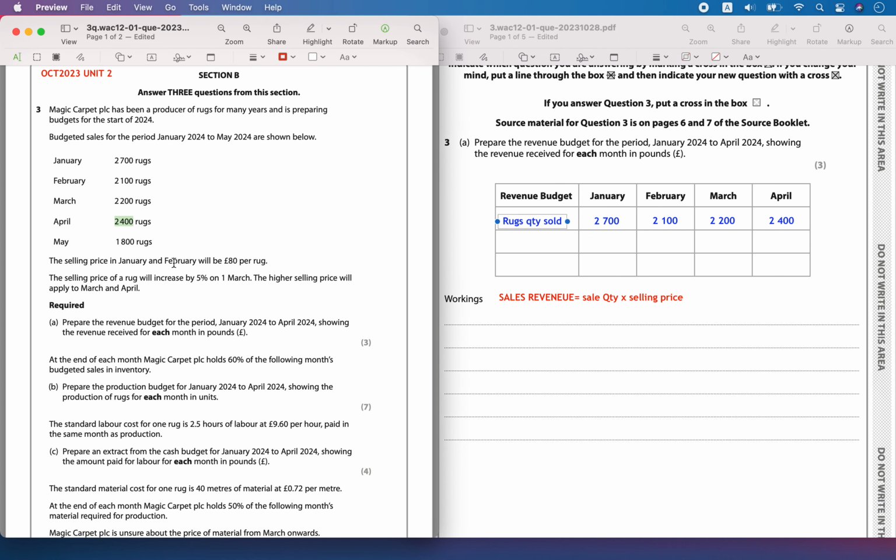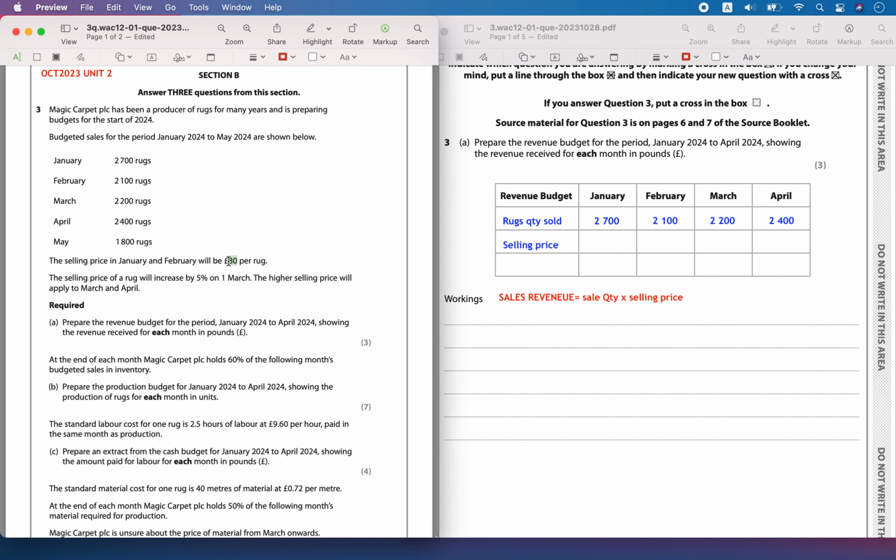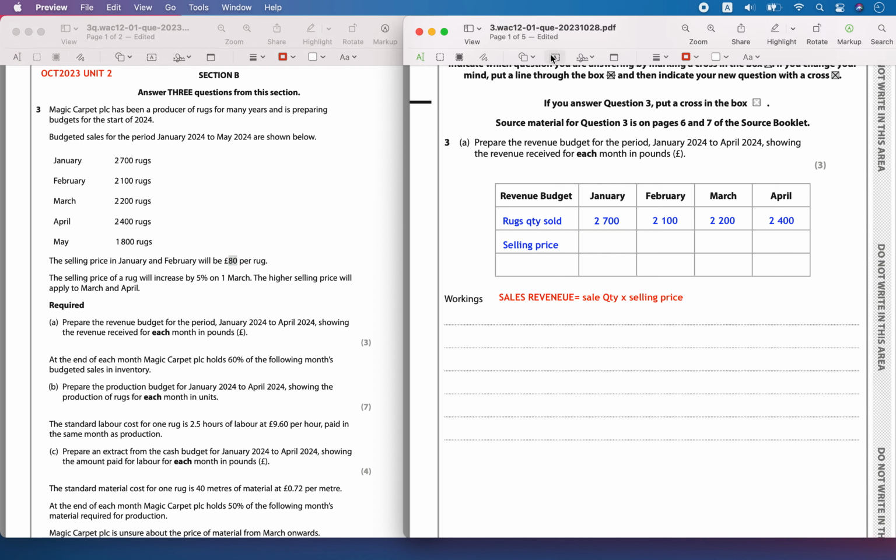Now the selling price, we saw that for Jan and Feb it is going to be 80 pounds. So let's write it here, selling price. The selling price is going to be 80 pounds per rug for Jan and Feb. And for March and April it's going to increase by 5%.